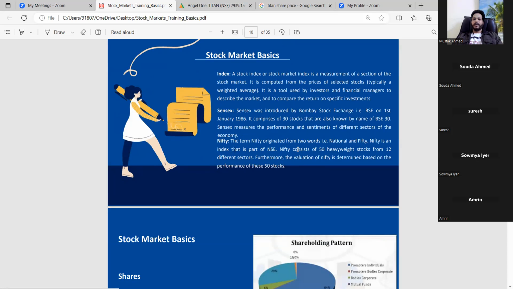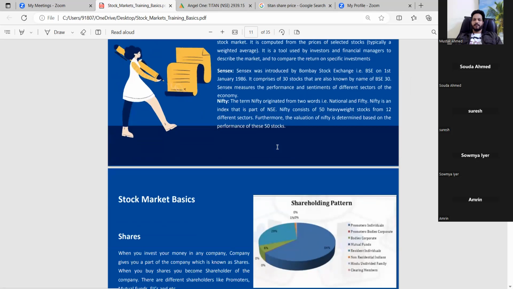There are 50 heavily weighted stocks from different sectors. It includes 12 sectors. Sectors means, you can understand, some manufacturing sectors and IT sectors. So different sectors, 12 in total, have been included. The depth will not be covered today; all the sectors I will be covering in a coming session.